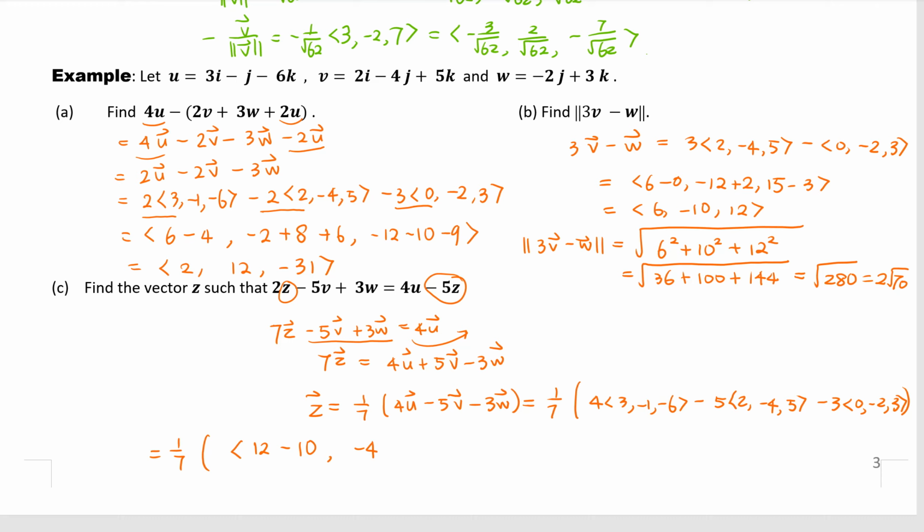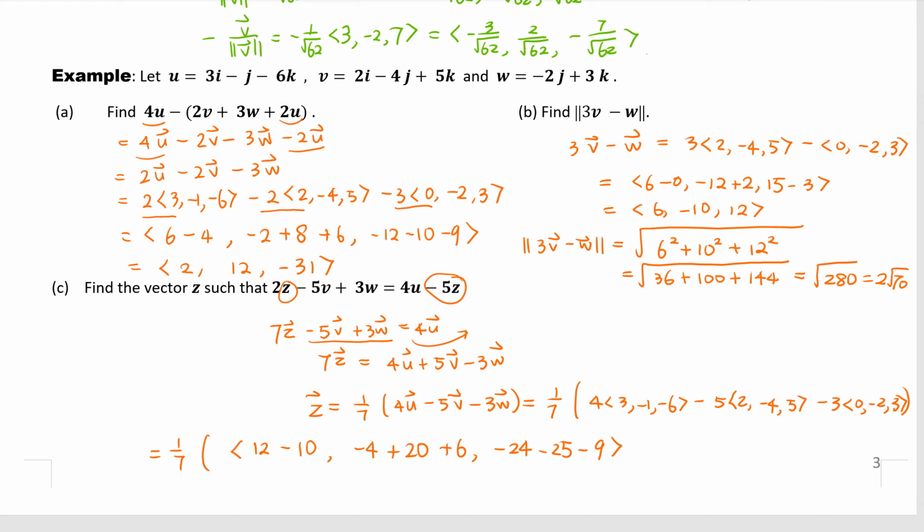Minus 5 times negative 4 is plus 20. Negative 3 times negative 2 is plus 6. And then we have the last component. 4 times negative 6, minus 24. Negative 5 times 5, minus 25. Negative 3 times 3, oh, minus 9.